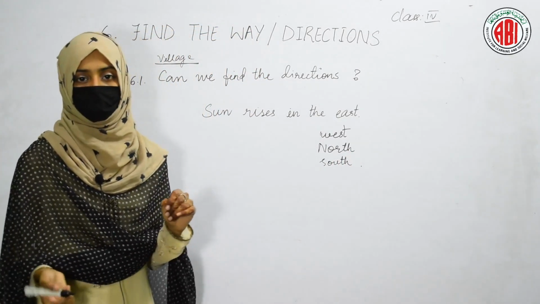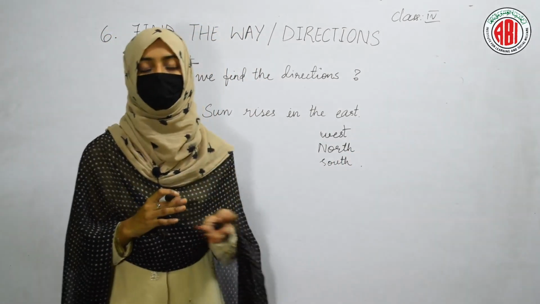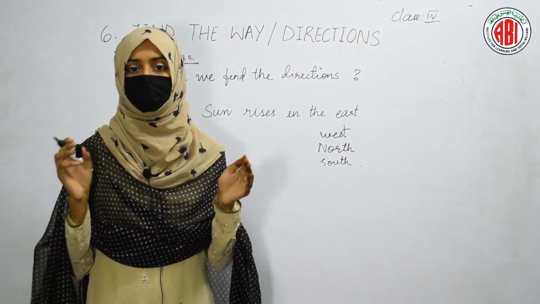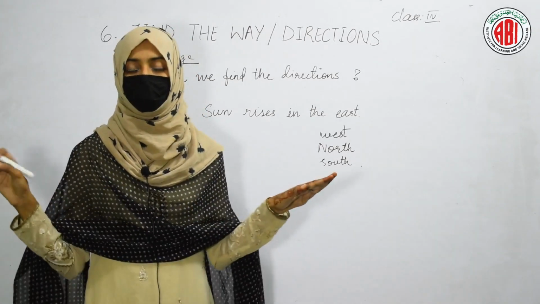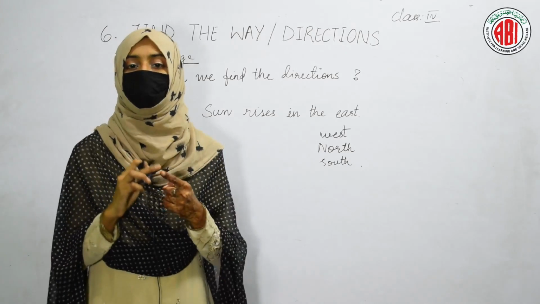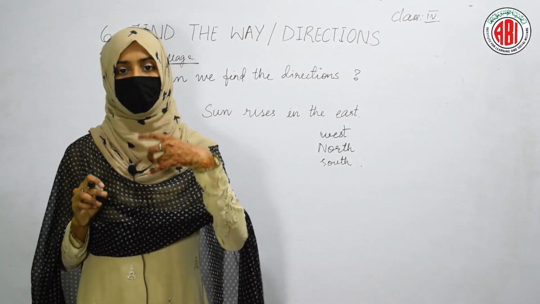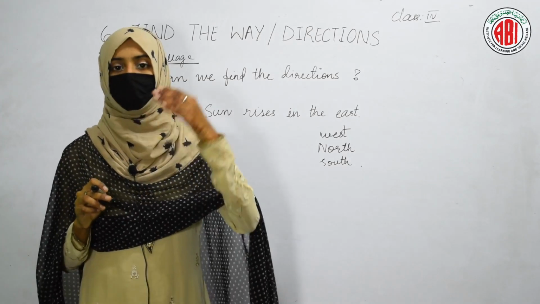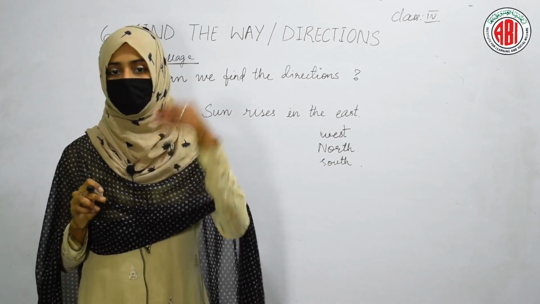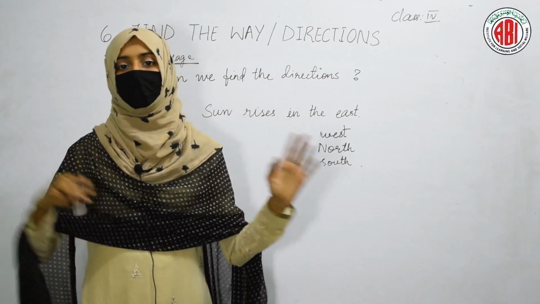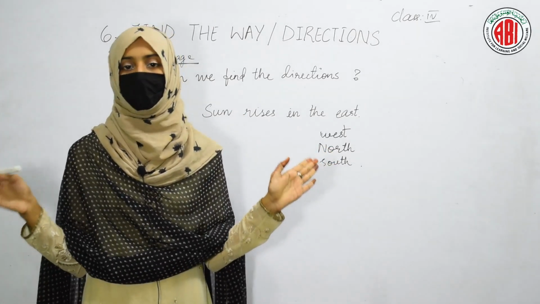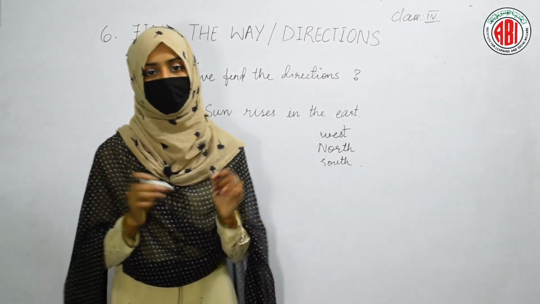Whenever you want to see the direction, firstly you need to stand. You have to stretch your hands. You have to stand facing towards the sun. So sun always rises in the east. That side is called east. At the back, west will be there. Your left hand will be north, and your right hand will be your south direction.